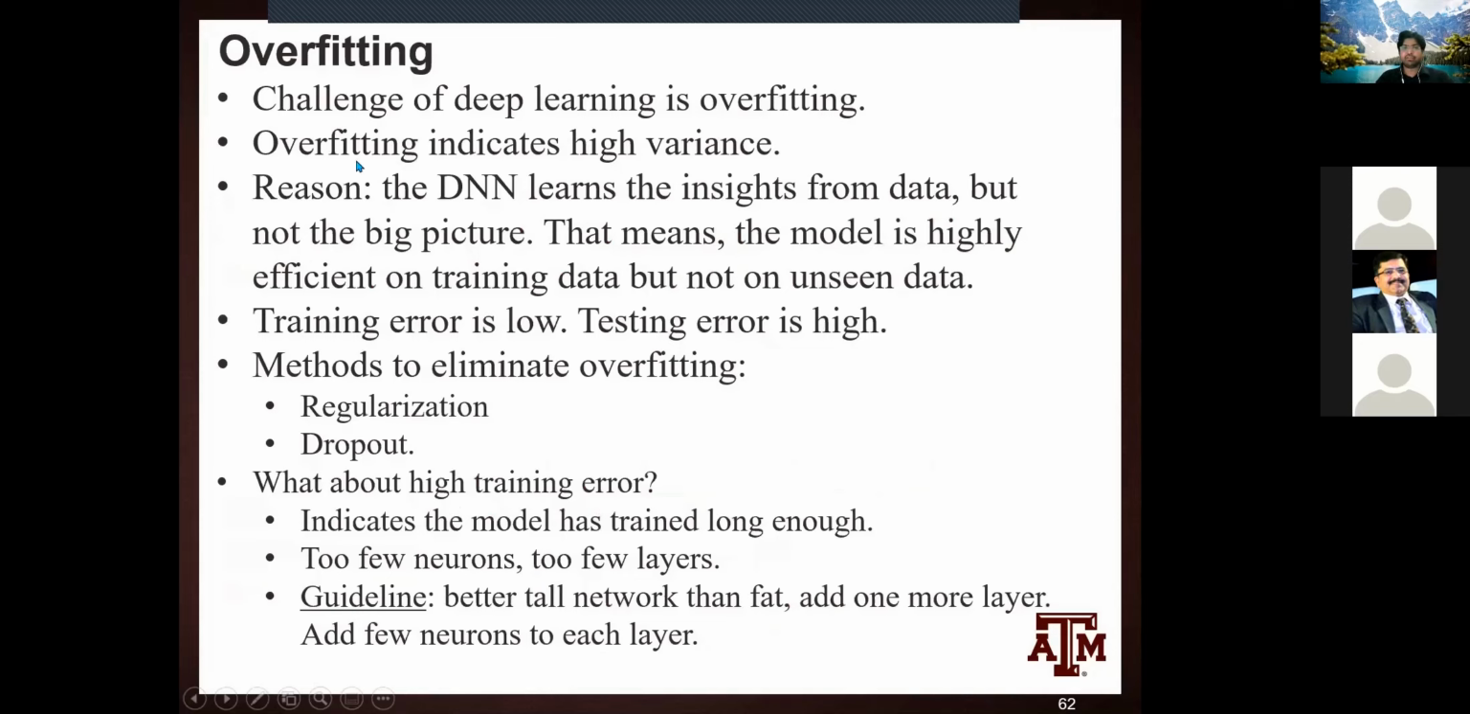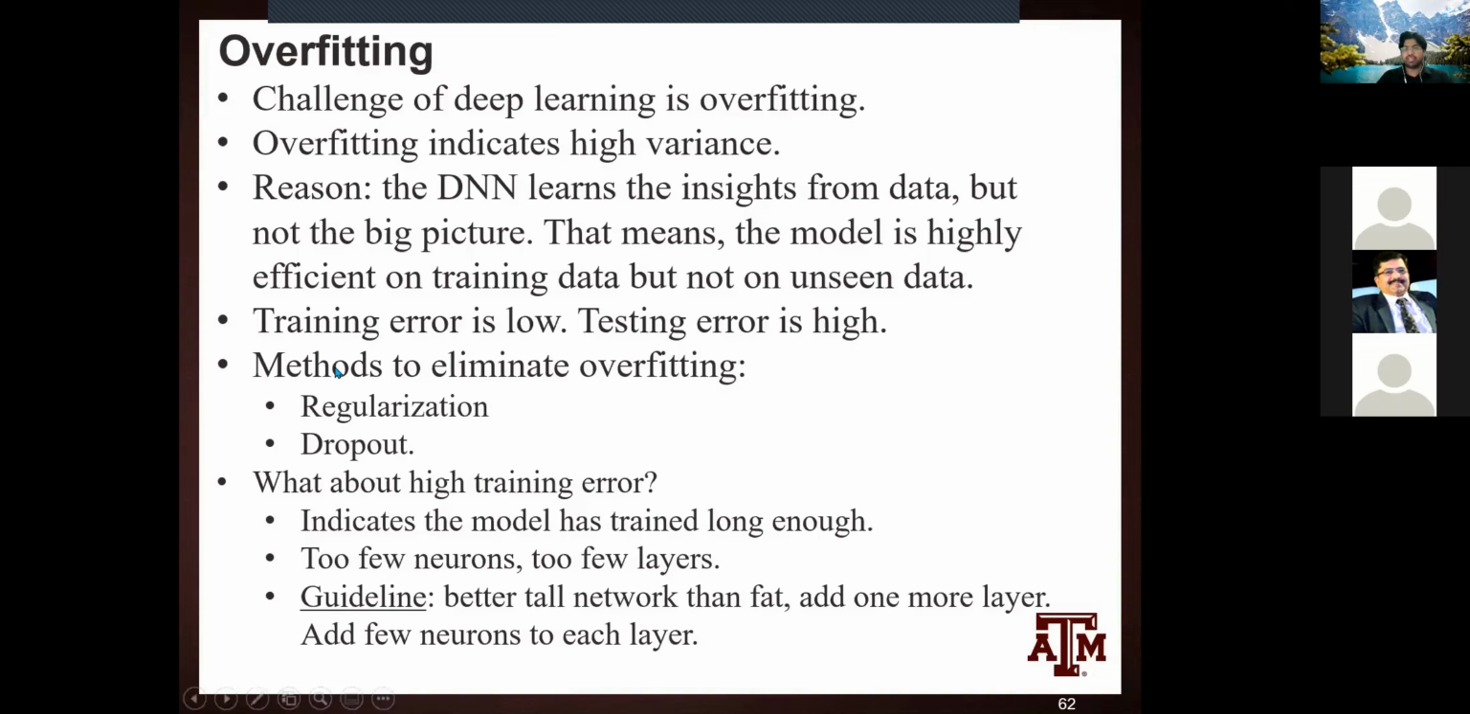Now, in terms of challenges, I have explained that the challenge of deep learning is overfitting. Overfitting indicates that there is high variance of the model. The DNN learns the insights from the data, but not the big picture. That means the training error is very low, but the testing error is very high. So if we give unseen data to the model, it returns the forecast with high error. That is called the testing error being high.